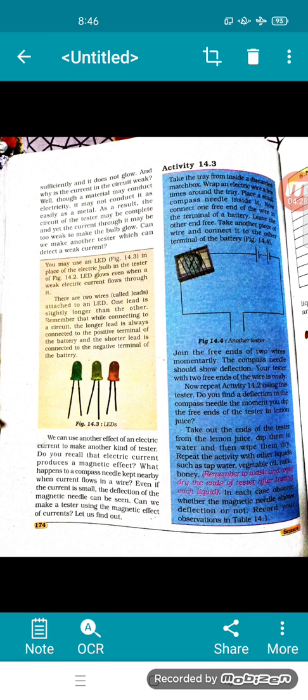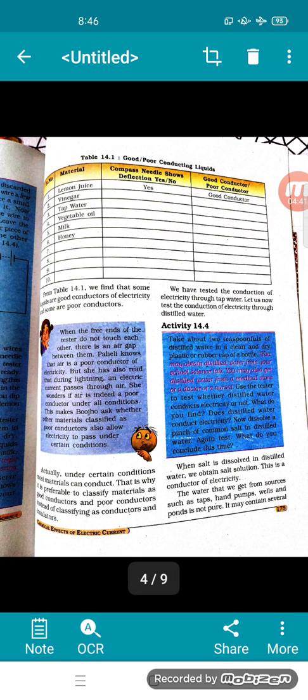Do you find deflection in the compass needle the moment you dip the free ends of the tester in lemon juice? So please write your observations, see table 14.1. Material, compass needle shows deflection, yes or no, good conductor or bad conductor. From table 14.1 we find that some liquids are good conductors of electricity and some are poor. Actually, under certain conditions, most materials can conduct. That is why it is preferable to classify materials as good conductors and poor conductors.